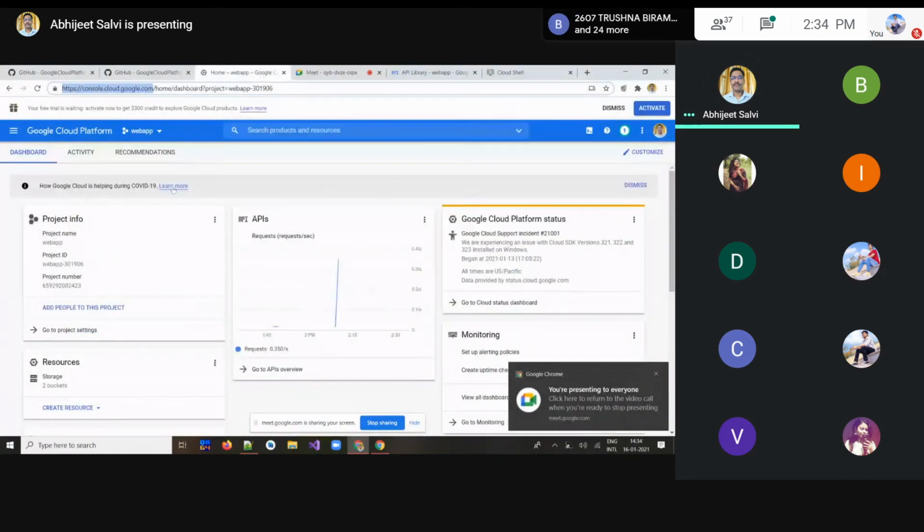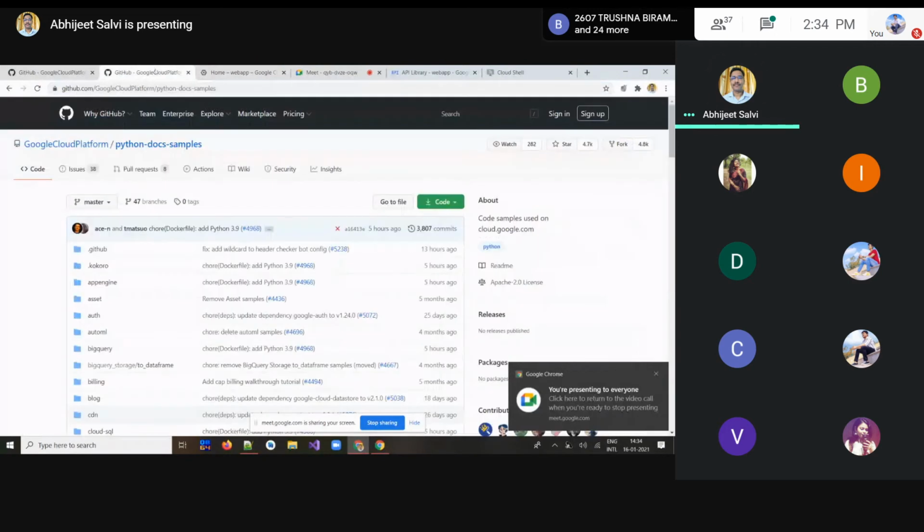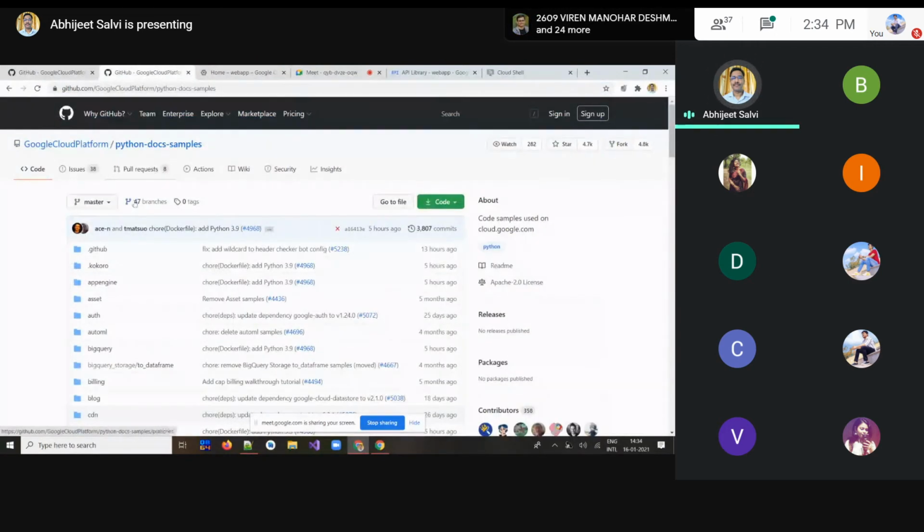Okay, this is fine. Now, in case of a Python program, we need another repository. We are going to be using Google Cloud Platform, and our repository name is python-docs-samples. That will help us execute the Python program through Google Cloud.